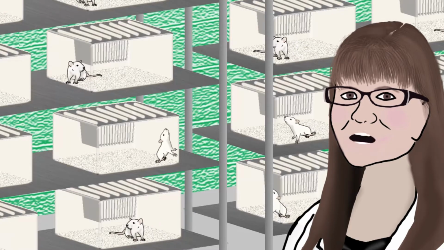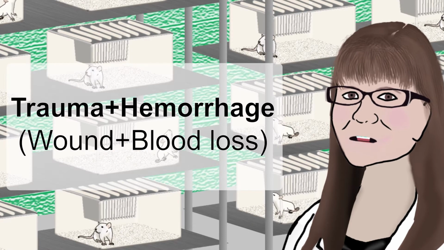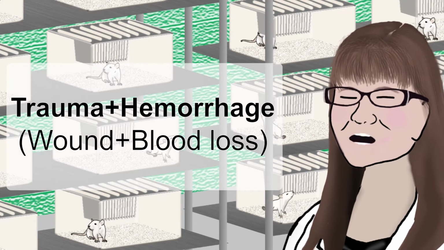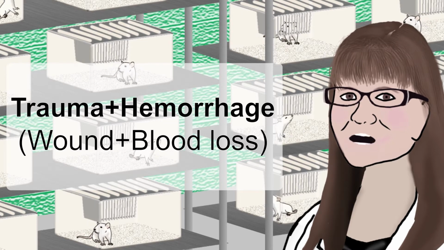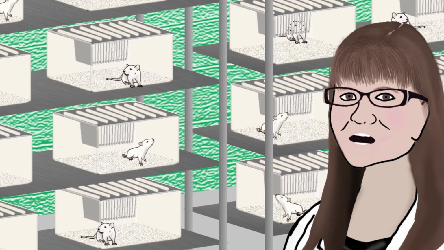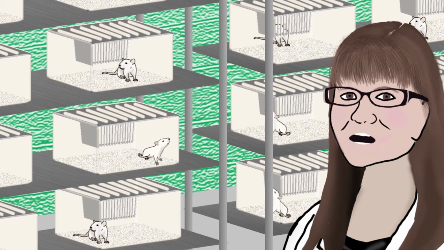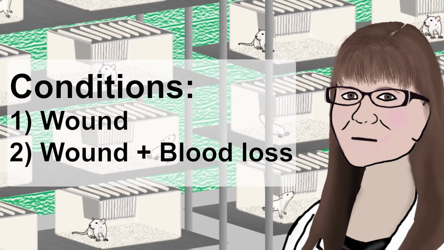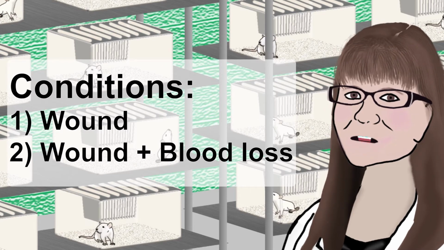I was learning how to conduct an animal model of injury known as the trauma hemorrhage model, which is meant to mimic a wound an animal or a human might sustain that is followed by severe blood loss. The surgeon teaching me always conducted the procedures on at least 2 animals in a given day. One would receive only the wound, and the other would receive the wound plus blood loss.